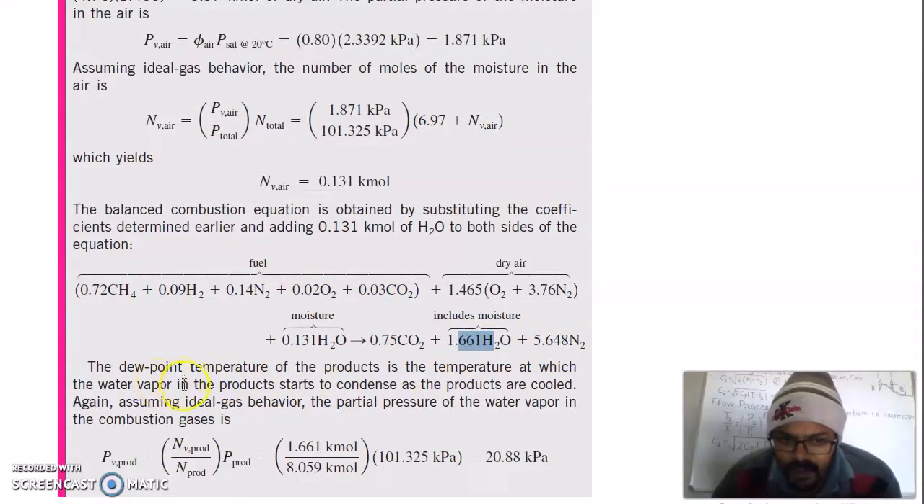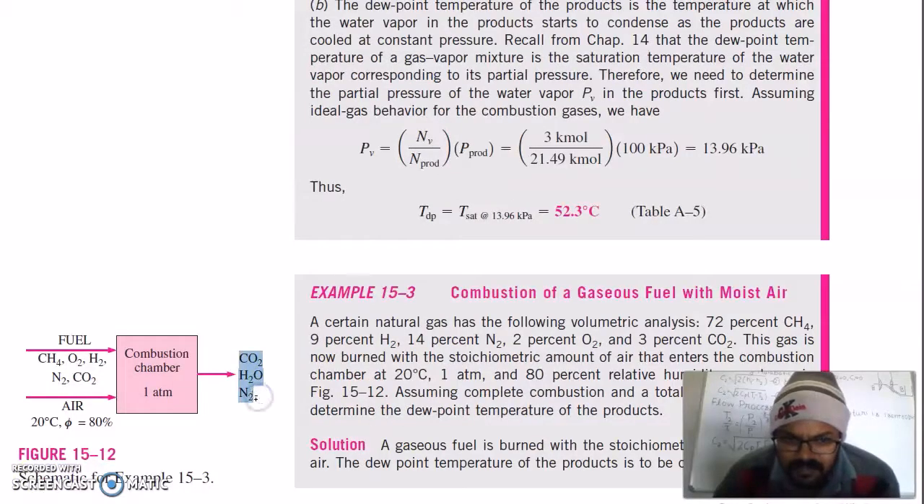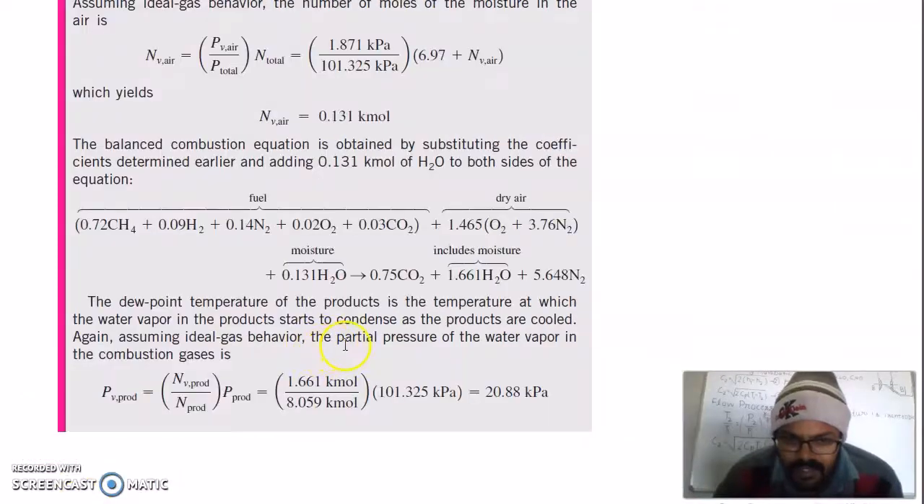Now we have to find what is the dew point temperature of the products, means these are the products, they leave the combustion chamber and they contain vapor form of water. So we have to find the dew point temperature, means at what temperature they will start to lose vapor, and the vapor present in this combustion gas will start to convert into liquid form. So we will find the partial pressure of water vapor in the combustion gases.